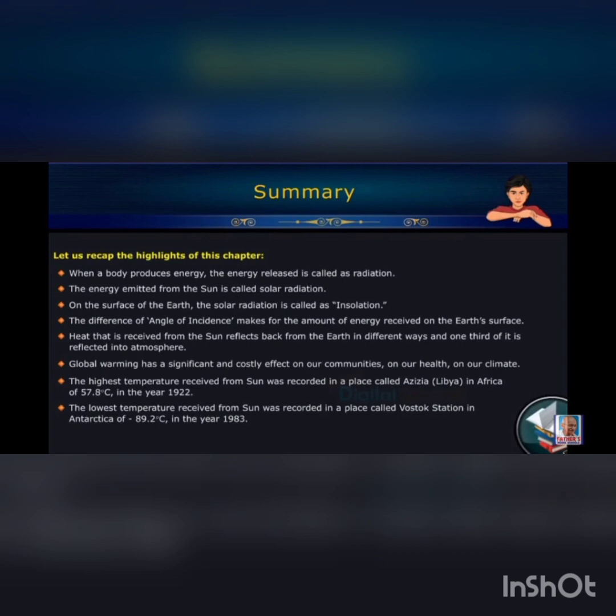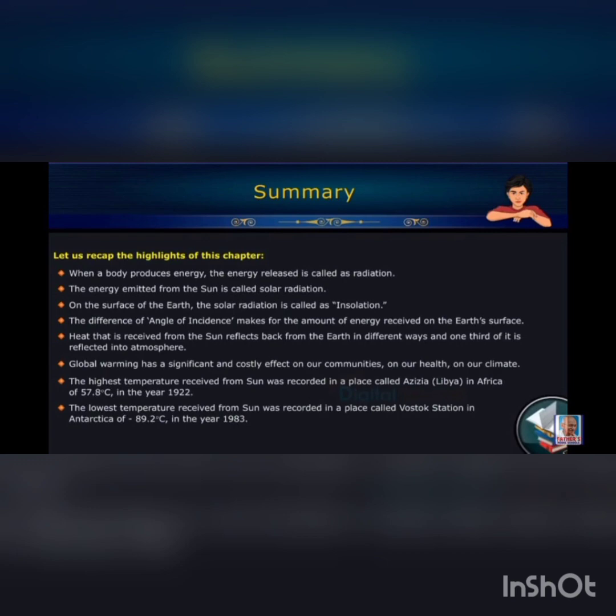Heat that is received from the sun is reflected back from the Earth in different ways, and one third of it is reflected into the atmosphere. Global warming has a significant and costly effect on our communities, on our health, on our climate.